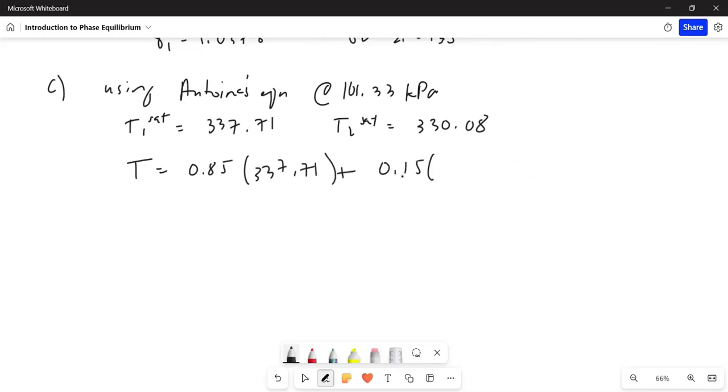Okay? And that would give us a good initial temperature of 336.57 Kelvin. So, again, pardon the delay in the whiteboard. Okay, so the next is the iteration. For the iteration, these are the steps.